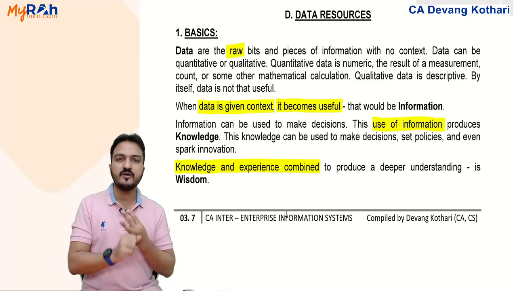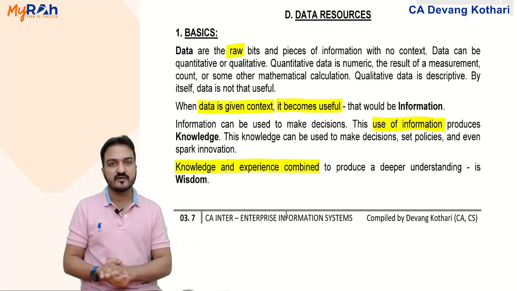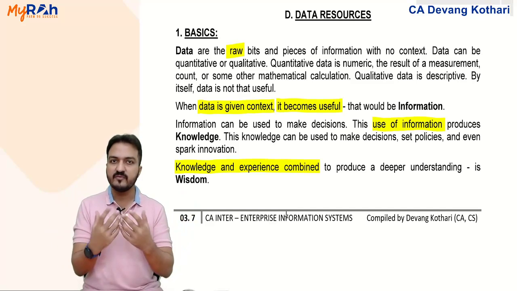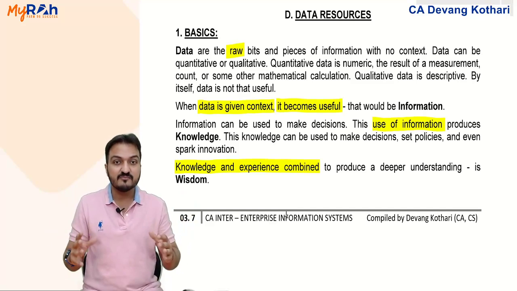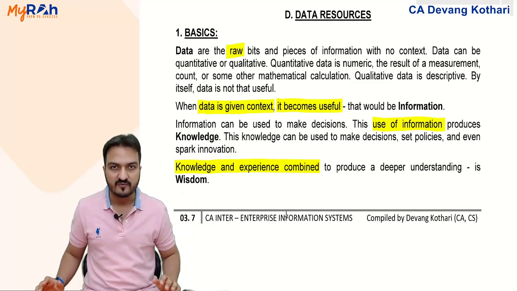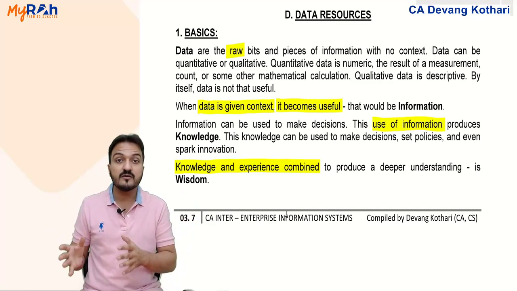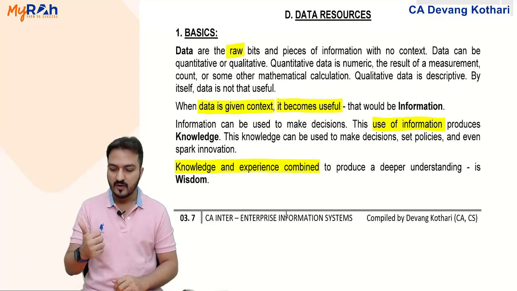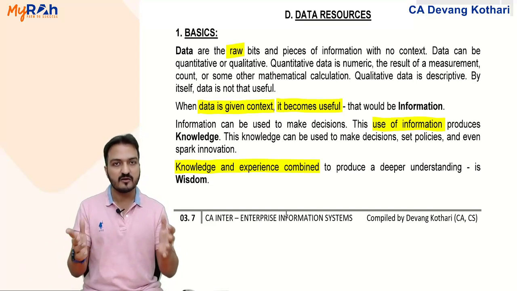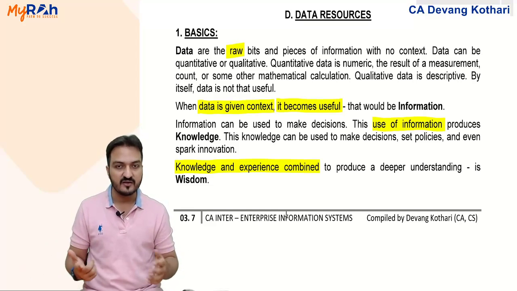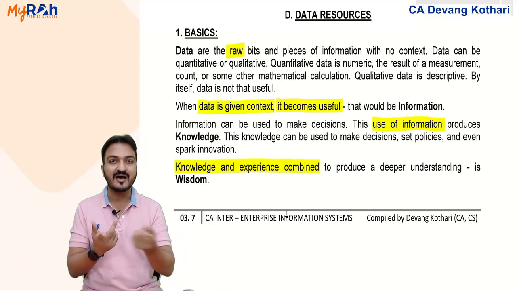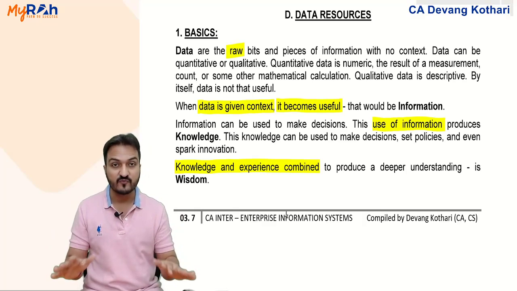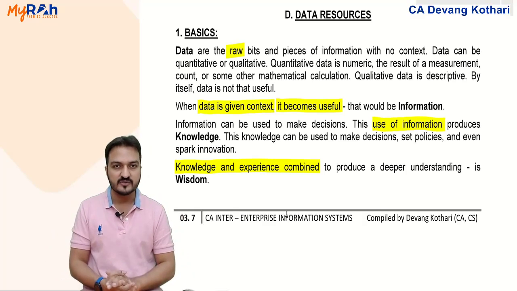Now the fourth component of information system is data resources. Look at the connection. If I'm talking about an information system, it is a system of sharing and distributing information. For that, I need people who want information. Number one, I need hardware, meaning I need computers by which I will share the information. In that computer, I need some softwares. So inside the computer, I have to install some softwares, that is the software component.